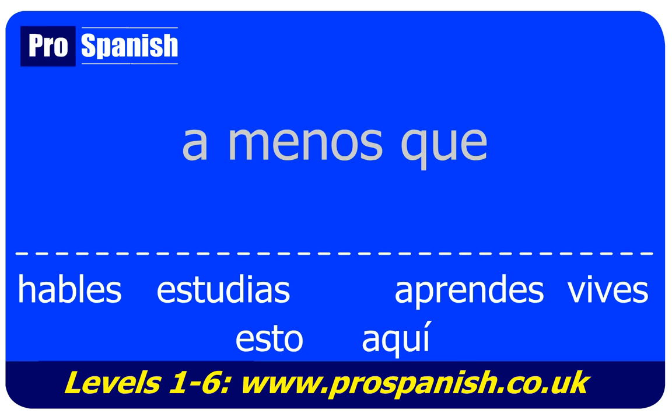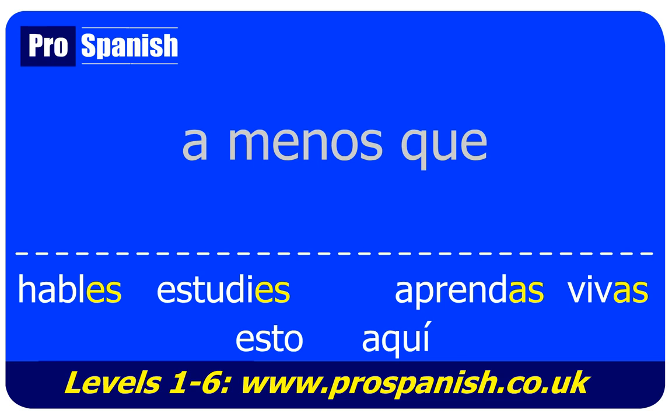So hablas is going to go to hables. Estudias, estudies. And the other two swap to the as: aprendas and vivas. So those are now our subjunctive you.